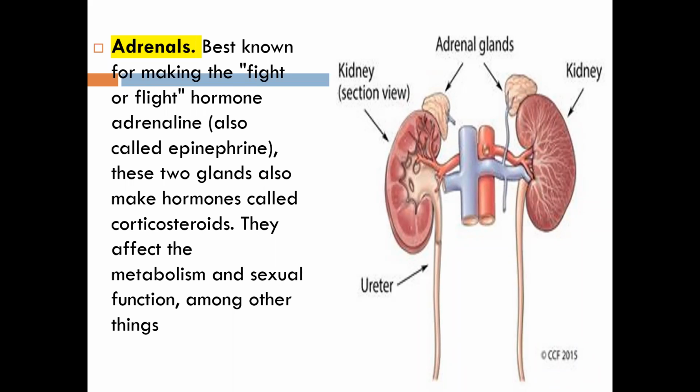So do you have any idea what will happen if you don't have the adrenal gland? What can be the drawbacks, or the consequences of not having the adrenal gland? When you don't have enough adrenal gland function, there will be disturbances in the production of hormones.